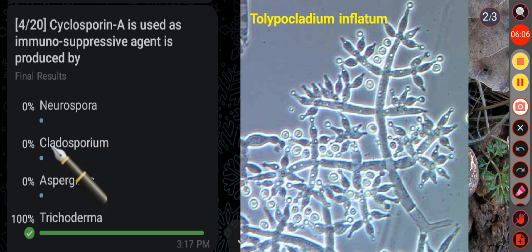Okay. Then in the option B, that is Cladosporium. Cladosporium species are present worldwide and commonly isolated from soil and organic matter. Then in the option C, that is Aspergillus. Aspergillus are filamentous fungi that are commonly found in soil and decaying vegetation.